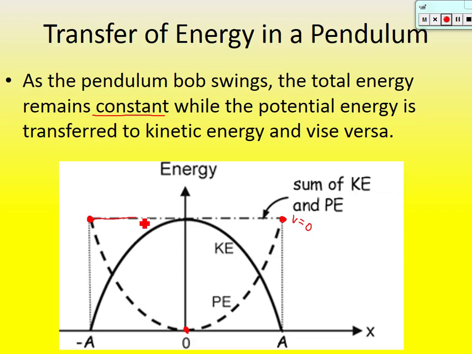So let me point out some important things. Total energy. Does it change? So this line right here would represent mechanical energy. Is it changing? It's not. Okay. At the beginning, it's all potential. When the pendulum is at its lowest point, it's going the fastest, so it's all kinetic. It takes that kinetic energy and transfers it back into potential energy. But just notice, this mechanical energy, the total energy of the pendulum, doesn't change.